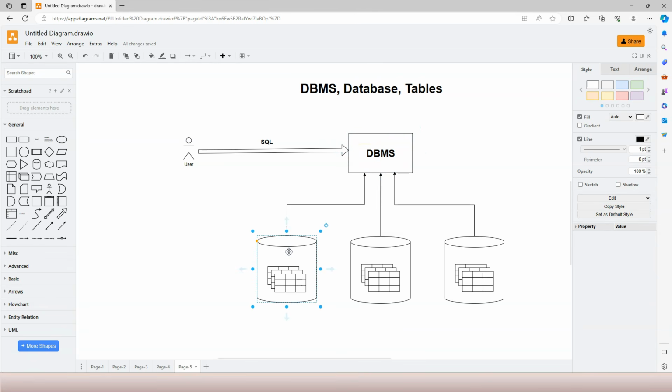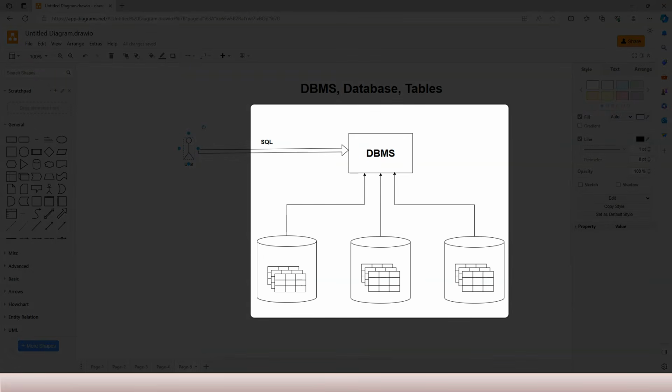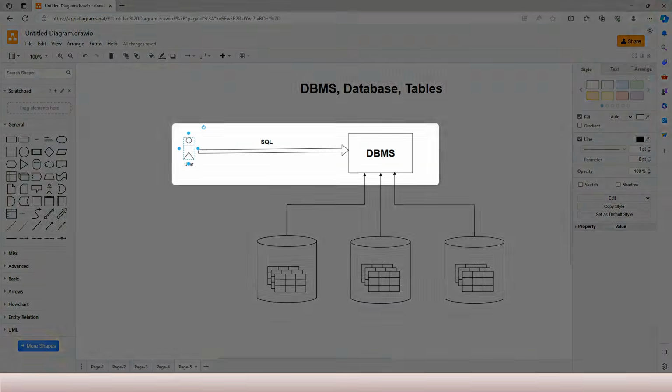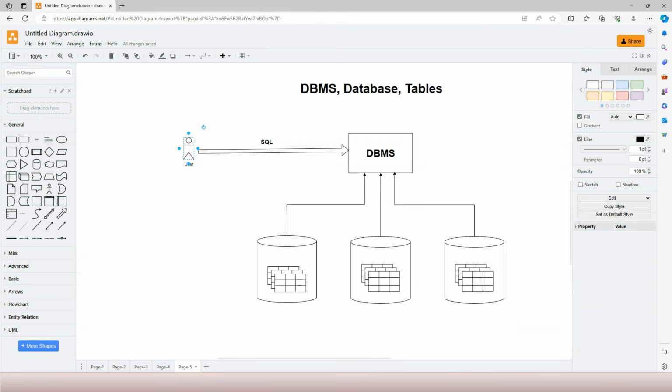A database is simply a collection of data, whereas a database management system is a piece of software that can interact with database users. After you watch this video, you need to understand the relationship between these elements. And you also need to understand that it is the DBMS that is interpreting the SQL language and executing the language against the specified database.